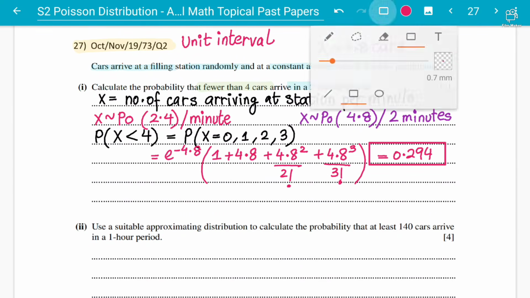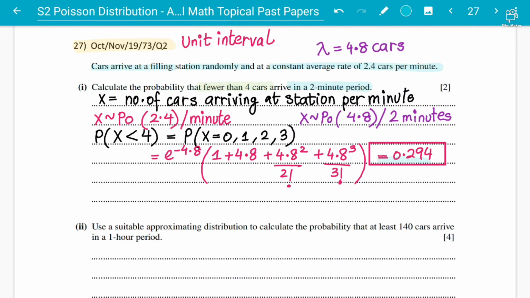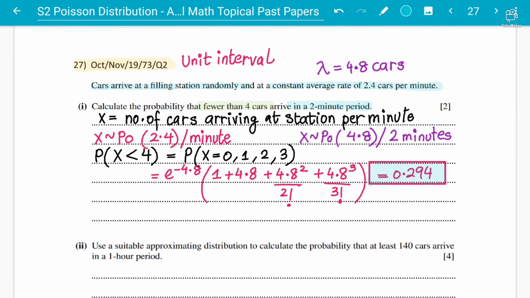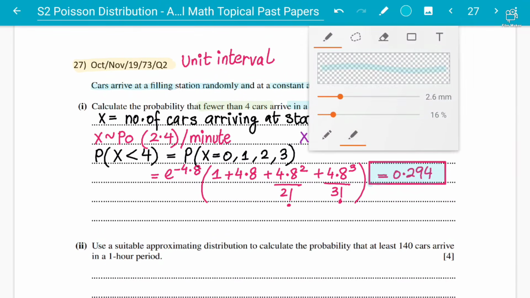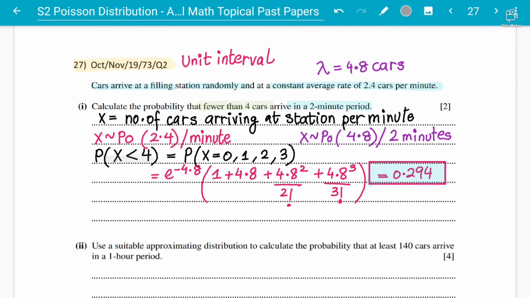So hope everyone gets how we change the interval and how we solve questions like these from 1 minute to 2 minutes. You can get more questions like this, students, where it was 10 minutes, what will it be for 30 minutes, half an hour, or for 5 hours. This is basically a summary of concept number 1, where you can have the probability of less than 4, and how to find the values of less than 4.